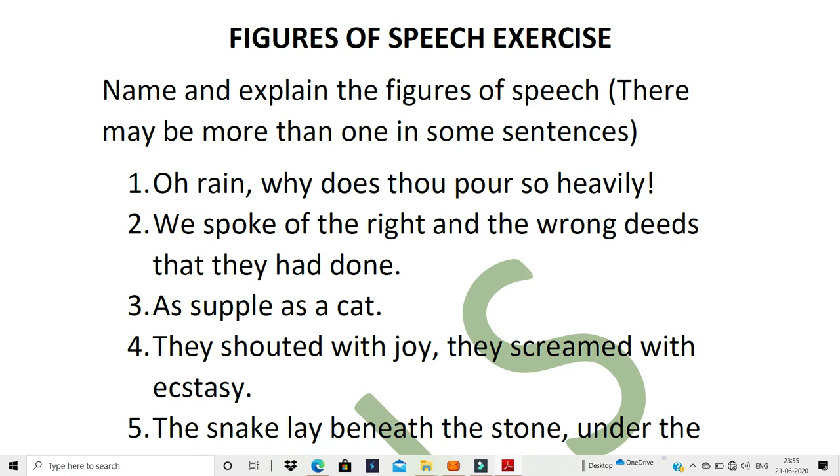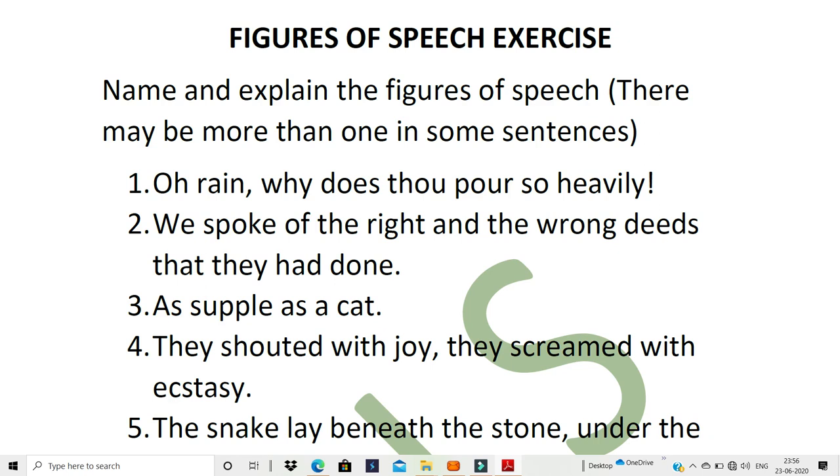Don't just write one figure of speech and then you're happy you got one. Try to see if there are more in that. So you can write your answer like A simile and the explanation, B a metaphor and the explanation, or whatever. Clear?